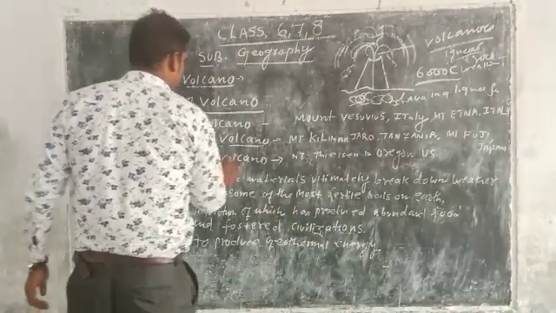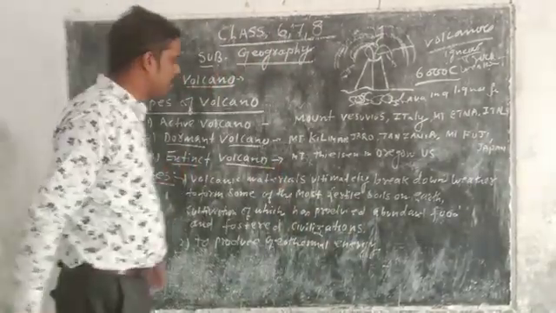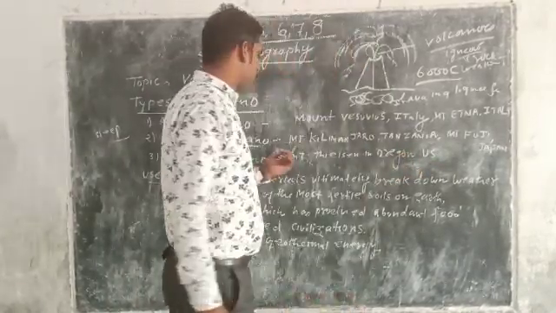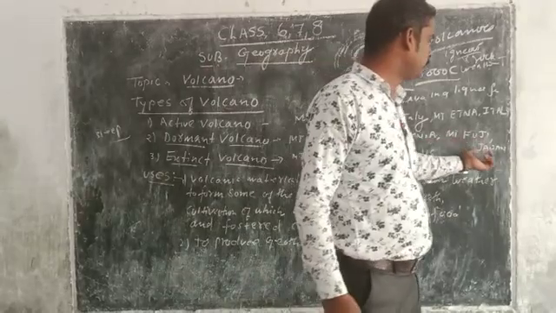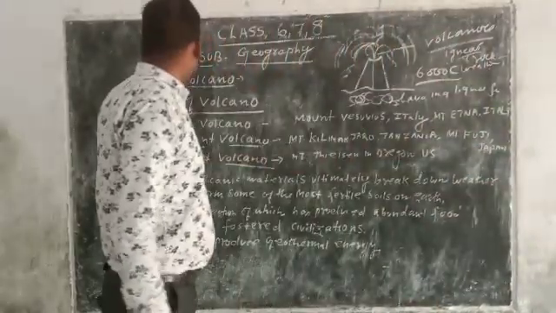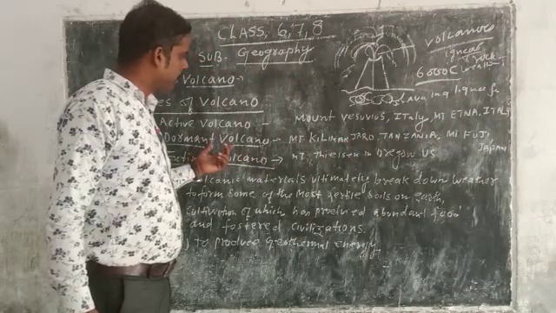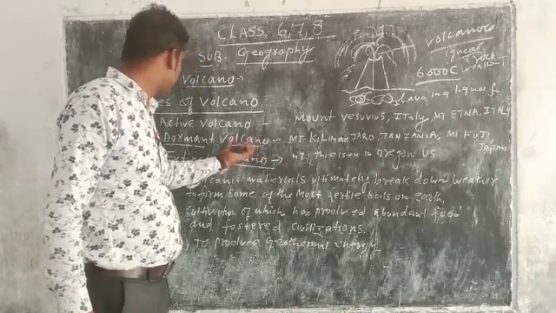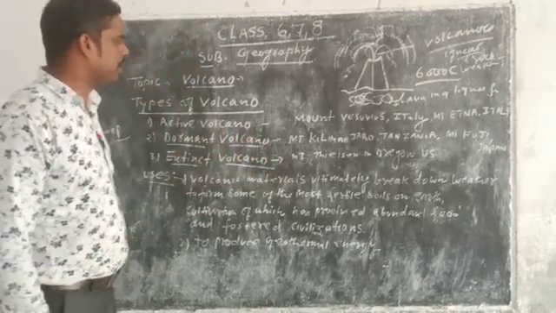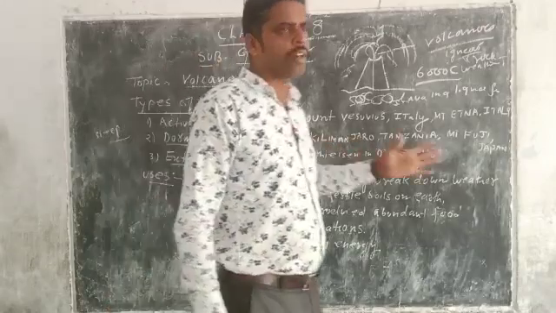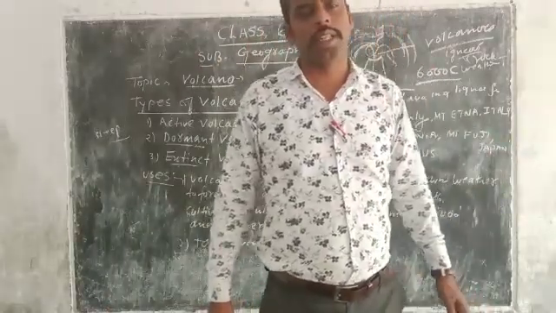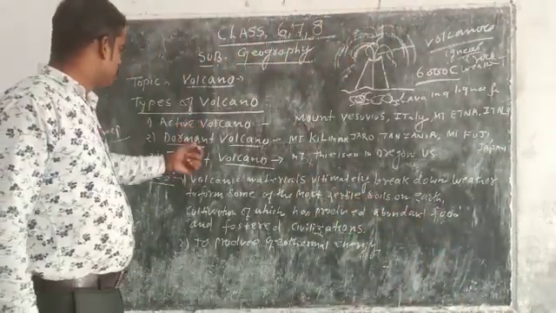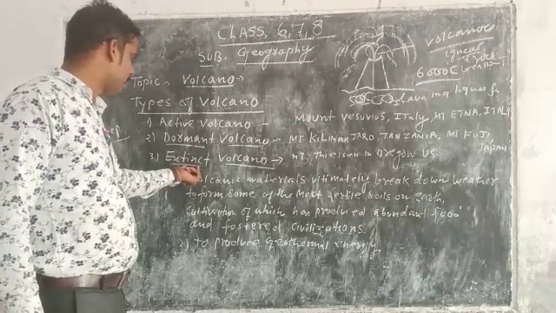The third type is the extinct volcano, for which there is no chance of erupting again. Its example is Mount Vesuvius in Oregon, USA. Examples of dormant volcanoes are Mount Kilimanjaro in Tanzania and Mount Fuji in Japan, which can erupt in one month, or in 2 years, 5 years or 10 years, though there is very little chance. An extinct volcano is totally collapsed, with no chance of erupting. Therefore these are the 3 types of volcanoes: active, dormant and extinct.